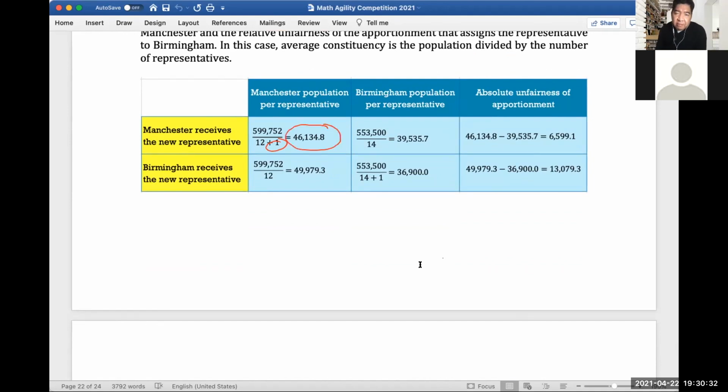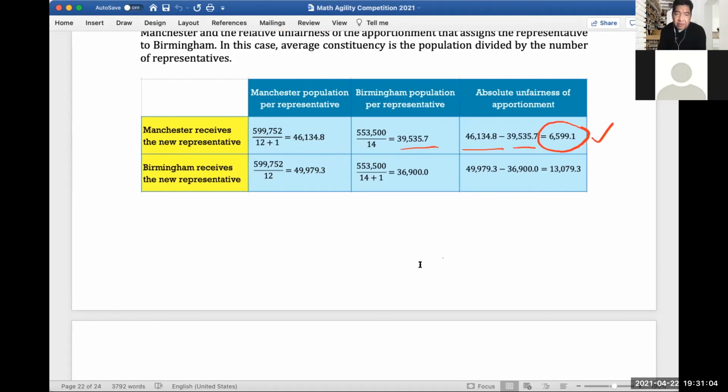Birmingham, of course, would not get the representative, so the number of representatives would remain at 14, and this would be their data. So if we subtract 39,535.7 from 46,134.8, that would be the absolute unfairness of apportionment. So that's one. I think that's part of what is required.